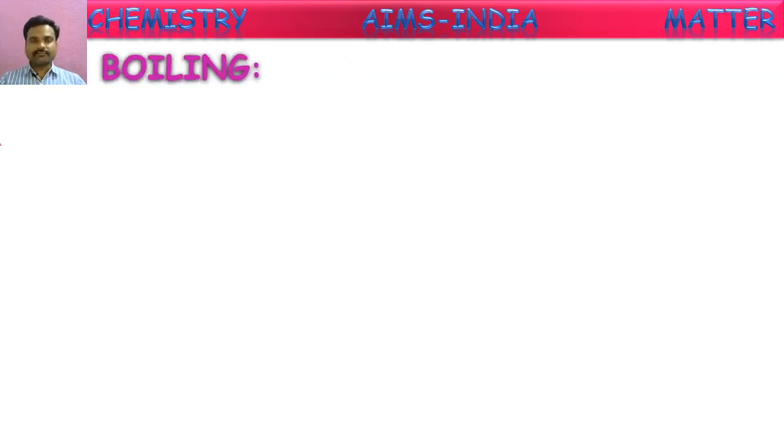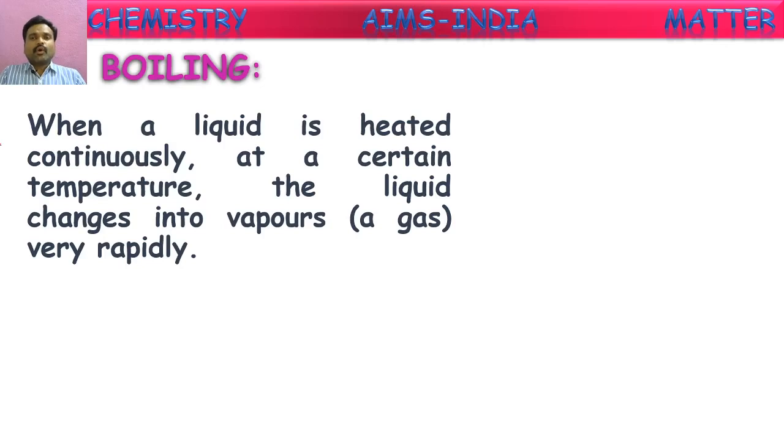Next one, boiling. Boiling is similar to evaporation, but there is a slight difference that we are going to see here. When a liquid is heated continuously to a certain temperature, the liquid changes into vapors very rapidly. This conversion of a liquid into gas on heating is called boiling.